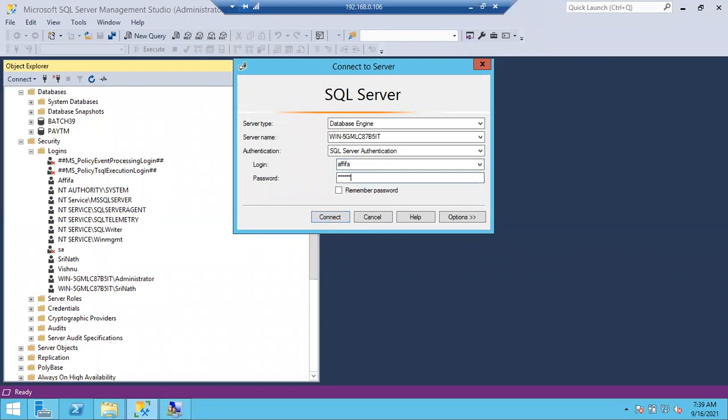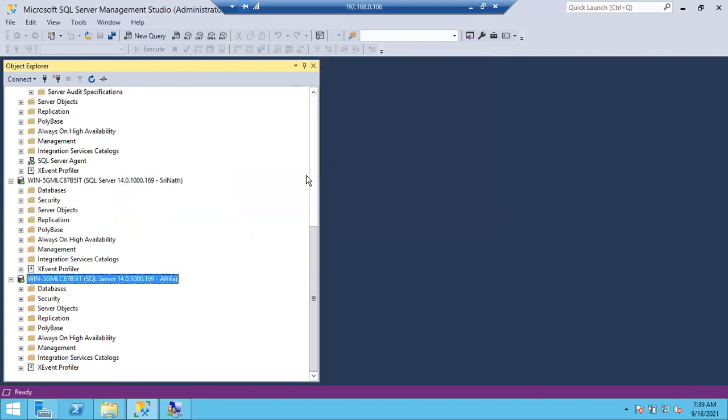And you can ask, sir, how to find out whether it was a password expiry or a wrong password. Afifa is connecting like this and getting an error. Either Afifa forgot the username and is giving a single F instead of double F, or Afifa forgot her password. Afifa is unable to connect to the SQL Server.